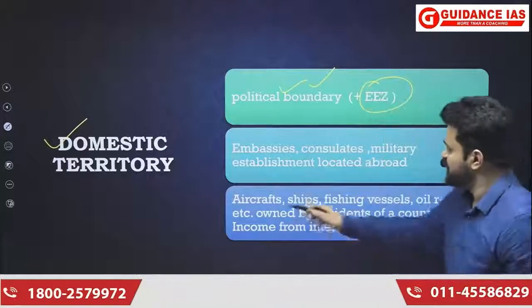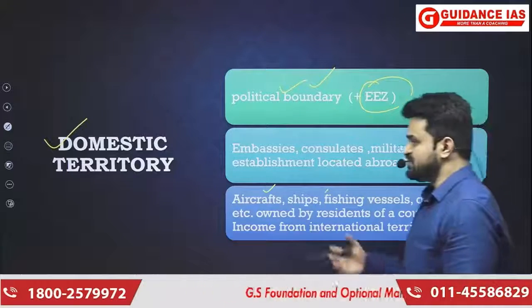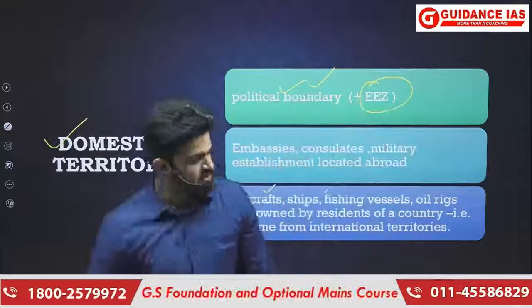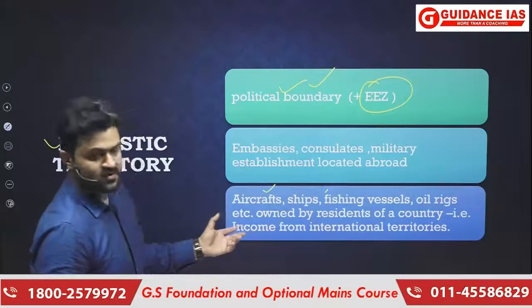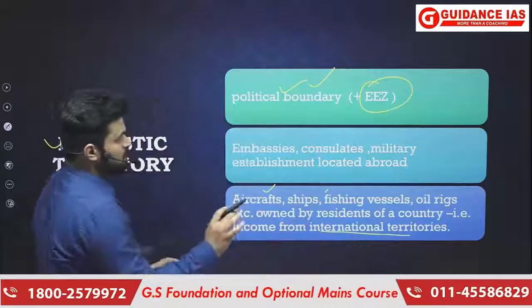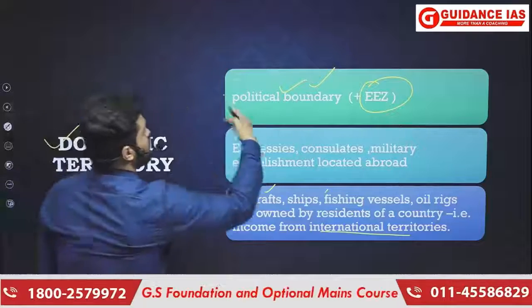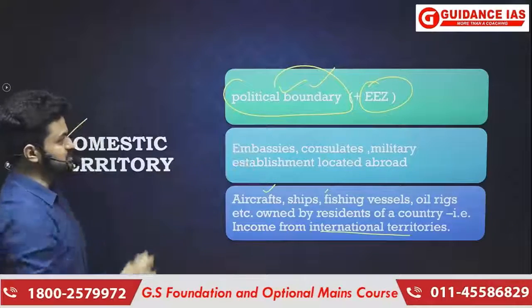So that can be the aircrafts, ships, fishing vessels, oil rigs. These are things which are owned by the residents of the country. That means the income from the international territory. So what is included other than the political boundary of the country? That is something that you should keep in mind.